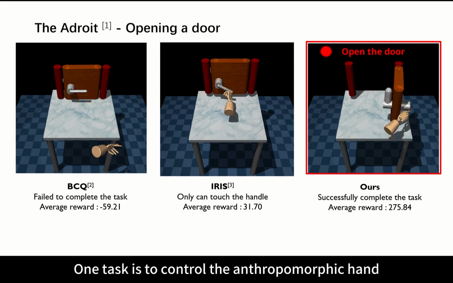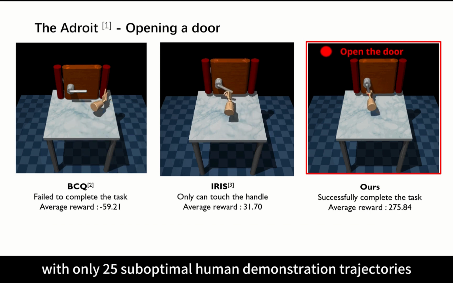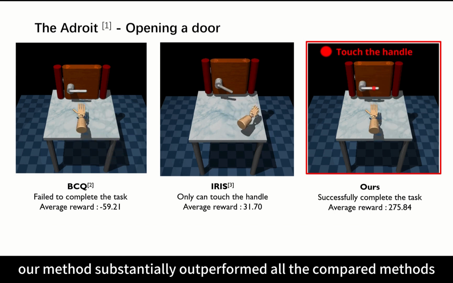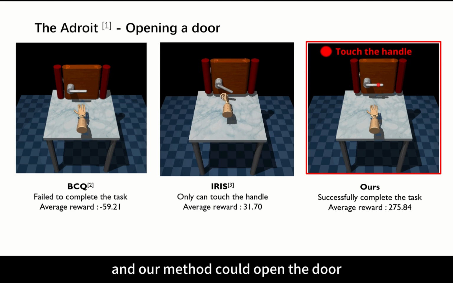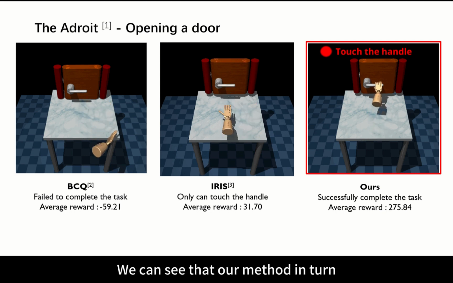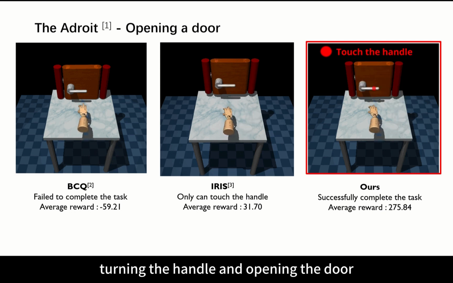One task is to control the anthropomorphic hand opening the door. With only 25 suboptimal human demonstration trajectories, our method substantially outperformed all the compared methods. BCQ couldn't do anything, Iris could reach the door, and our method could open the door. We can see that our method in turn completes reaching the handle, turning the handle, and opening the door.